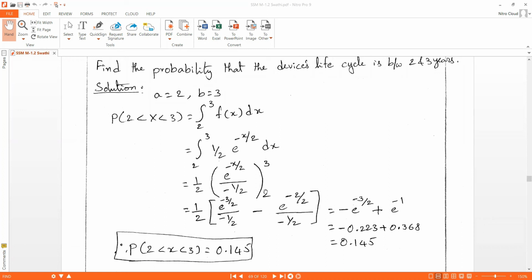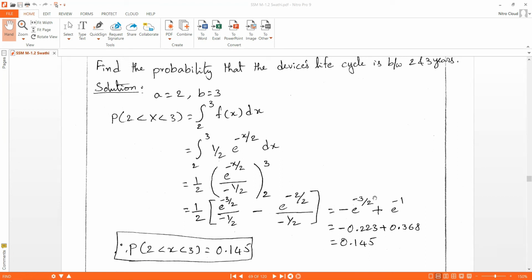If you calculate this value, we get 1 by 2 multiplying both of these. If you take 1 by 2 inside, this 1 by 2 and this 1 by 2 will get cancelled, and this minus is there, so it is minus e power 3 by 2. And if you take this 1 by 2 here, this 1 by 2 and this 1 by 2 will get cancelled. Minus into minus will be plus. Plus e power 2 by 2, 2 and 2 get cancelled, so it is 1. It is plus e power minus 1.